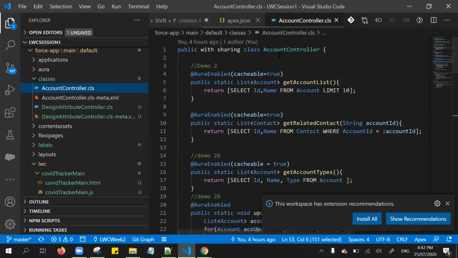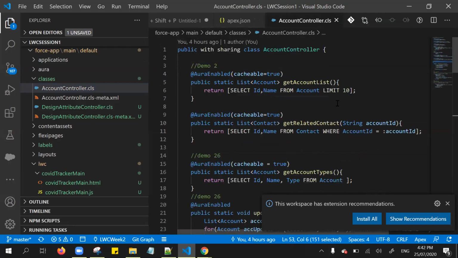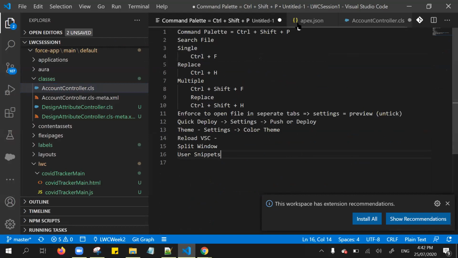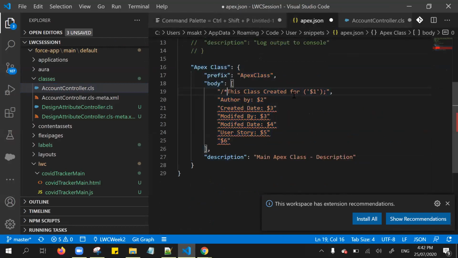So basically using these user snippets I defined, and now I am in the Apex controller. So whenever I am creating the new class, before the starting of the class, I want to add some comments, right? For that, okay, let me go to add this comment also.